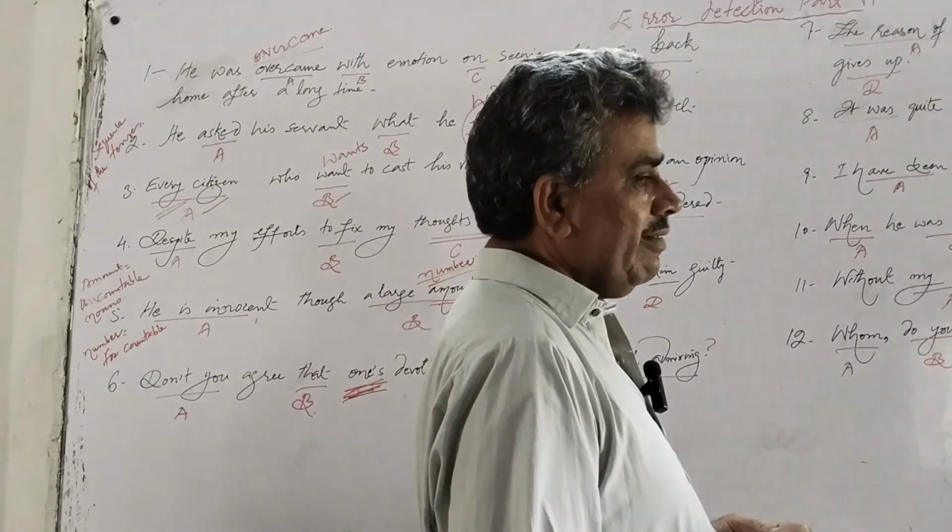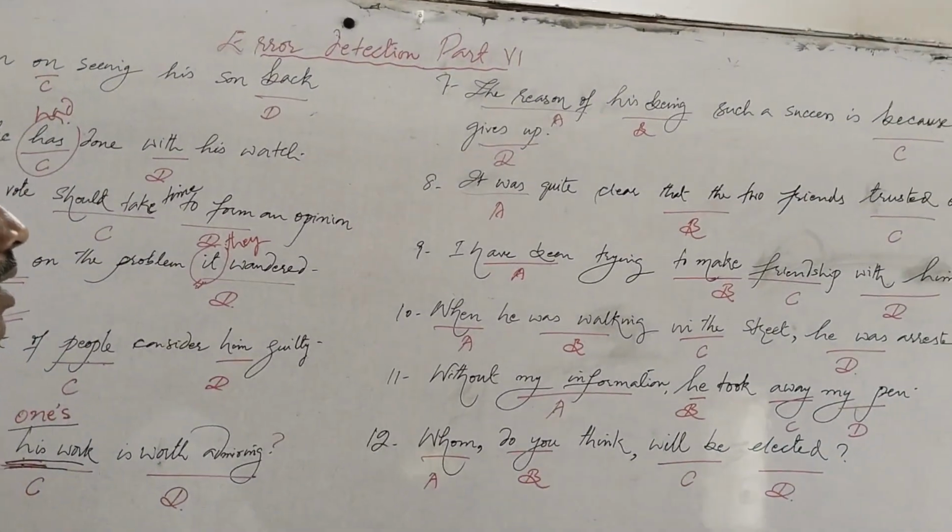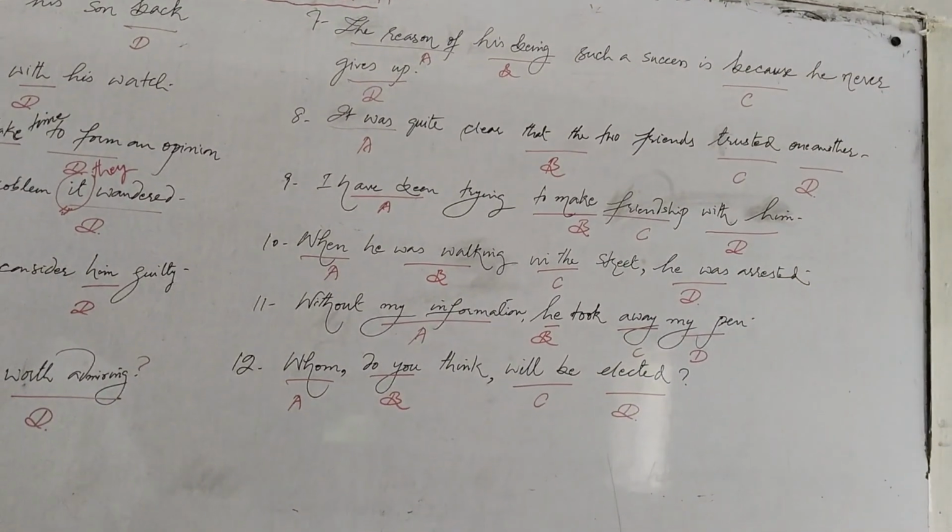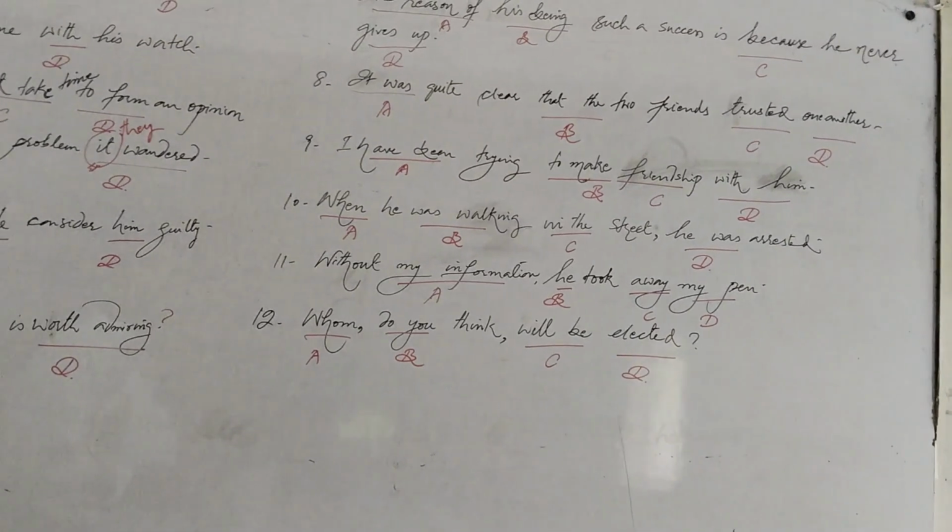Now we come to the seventh sentence. The reason of his being such a success is because he never gives up.